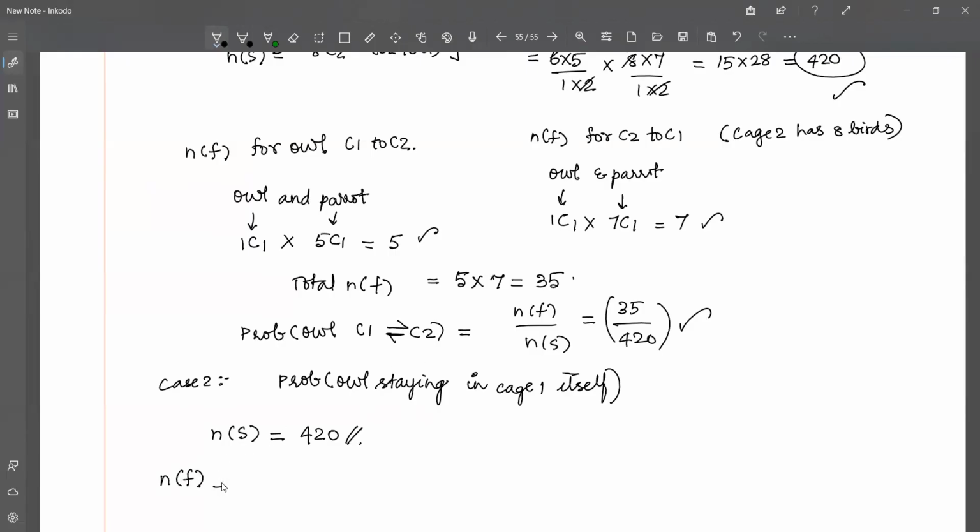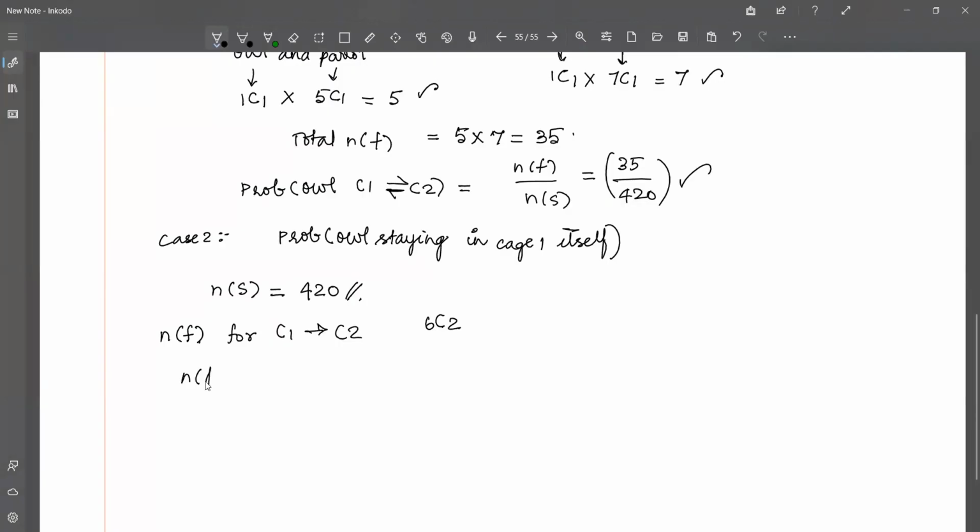So I'm again going to consider N of F for C1 to C2. Since owl is staying in cage 1 itself, the 2 birds that fly are going to be both parrots. So I'm going to consider this as 6C2 for cage 1 to cage 2. I'm not considering it back and forth, only from C1 to C2.